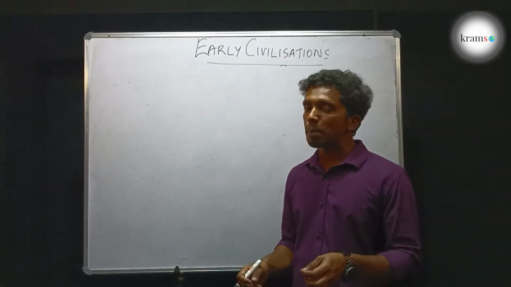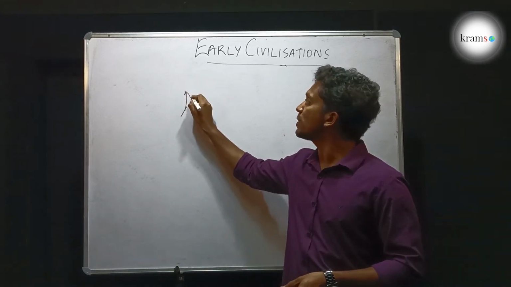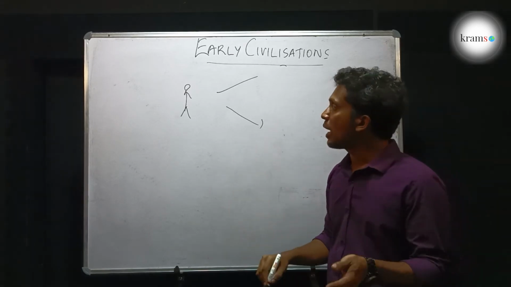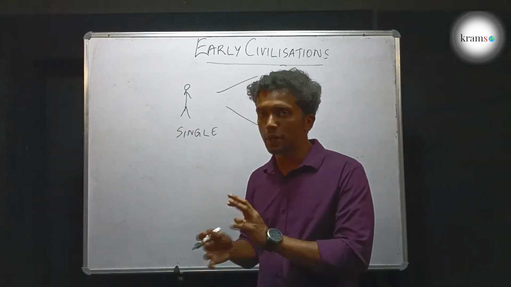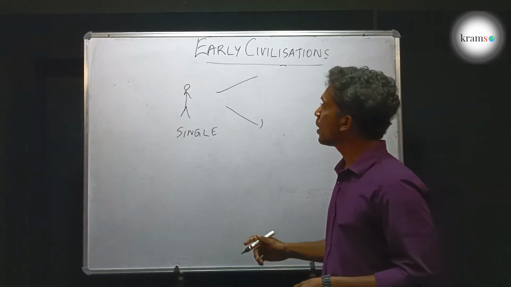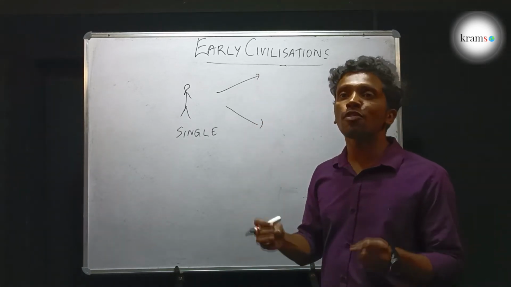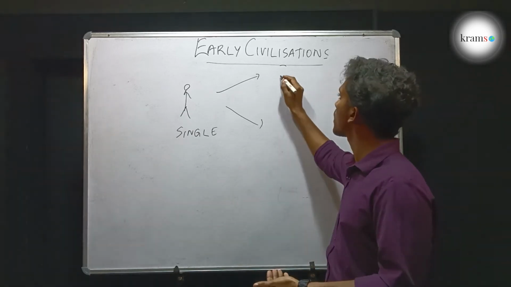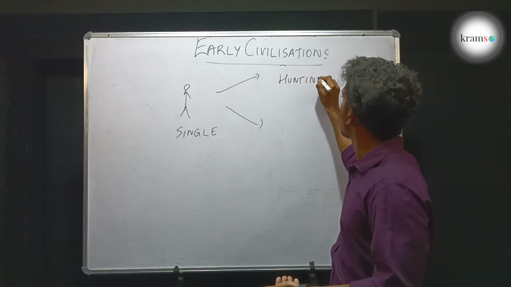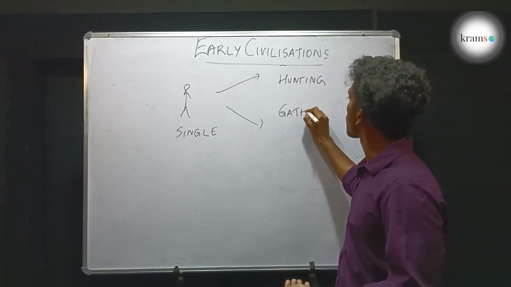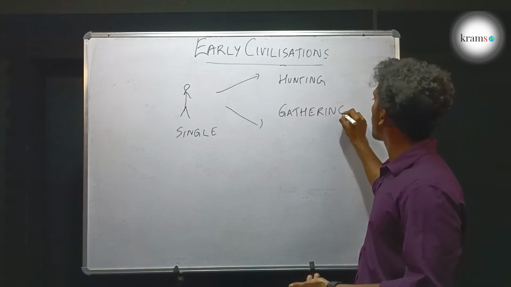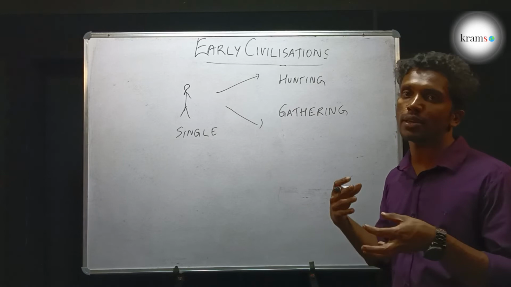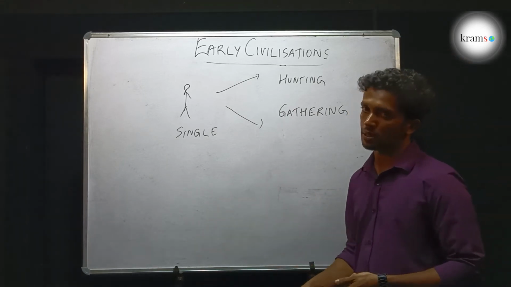In older days, people lived a nomadic life. That is, they traveled from one place to another in search of food. And they lived as a single person. They did not live as a community or together. And the main mode of finding food, or the main economy of a nomadic person, was hunting and gathering. They will try to hunt animals and get food. If not, they will try to gather fruits and vegetables and grains and eat.